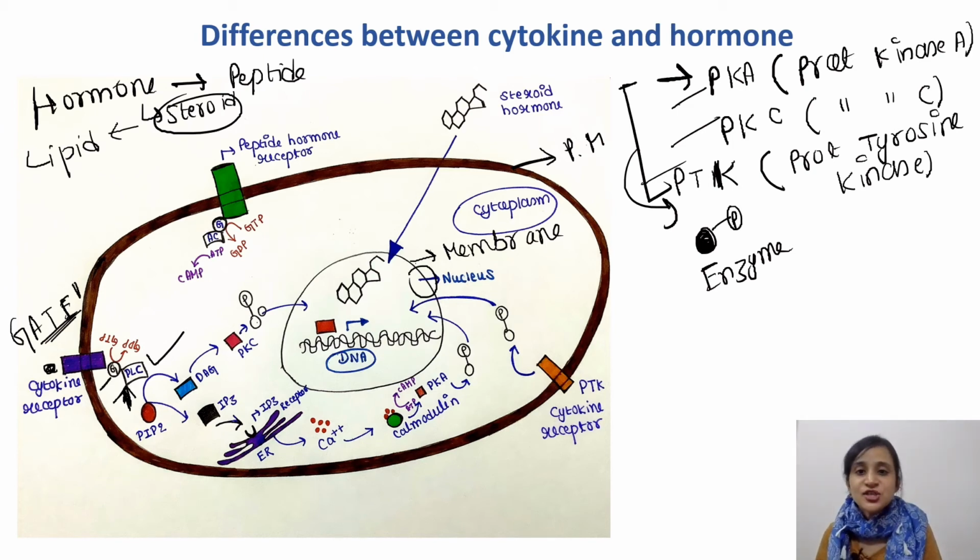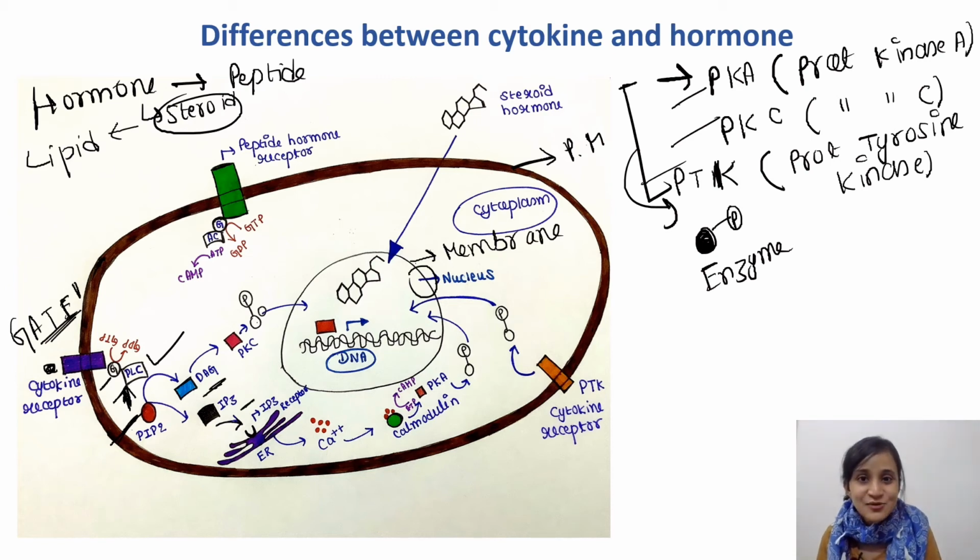So activation of PLC, what will it do? It will cleave this PIP2. What is PIP2? It is phosphatidylinositol 4,5-bisphosphate. It will cleave this PIP2 and form DAG and IP3.